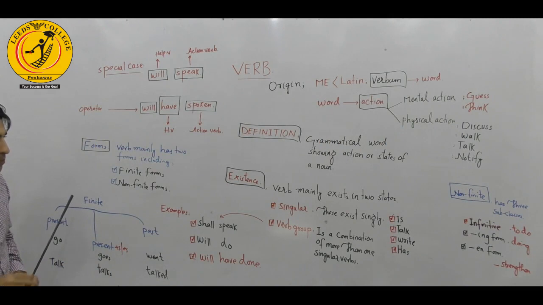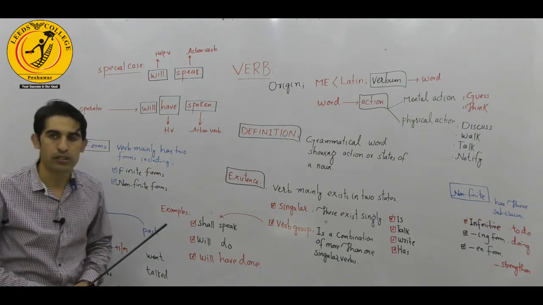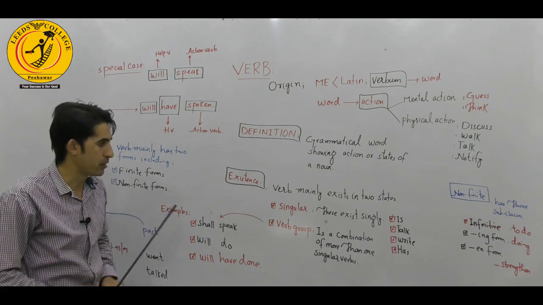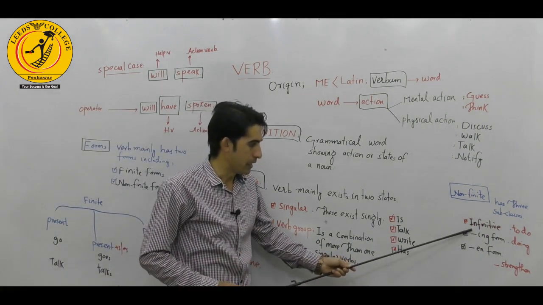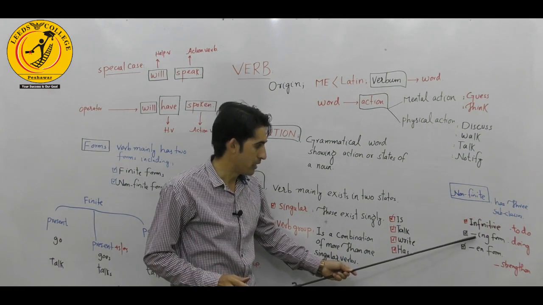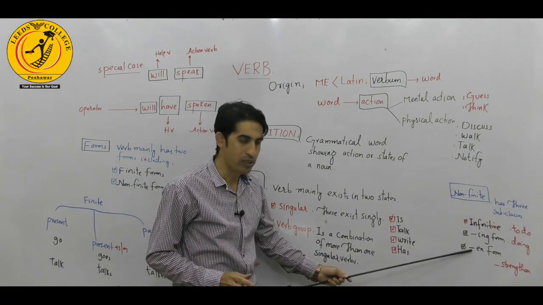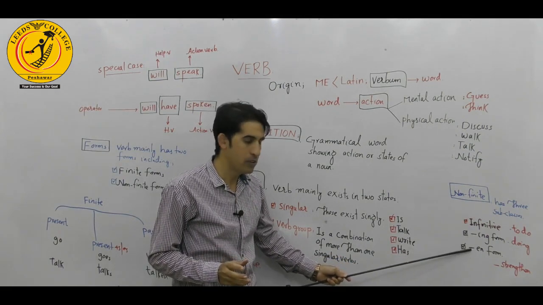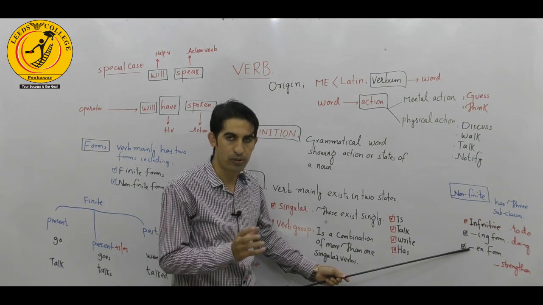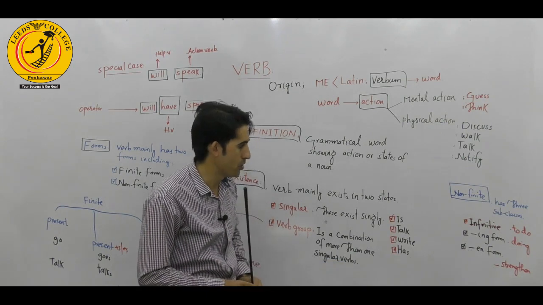The second form of the verb is the non-finite verb, which further has three subcategories, including number one, the infinitive, second one is the ing form, and the third one is the en form. Infinitive means the base or the root form of the verb, which is preceded by the preposition to.